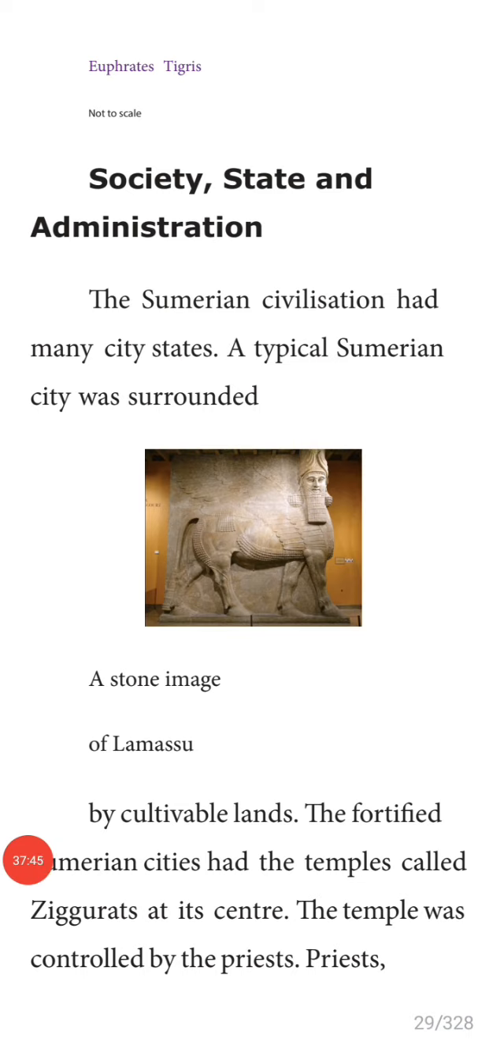Okay, children, let us stop today. In the next class, let us continue with the society, state and administration of the Mesopotamians. Okay, children, thank you. I will give you homework. You read that. Read and write test. Okay, children, thank you.